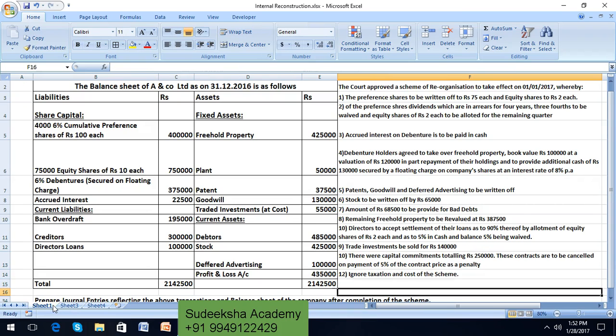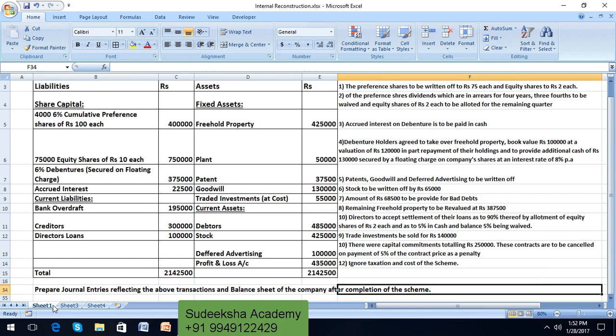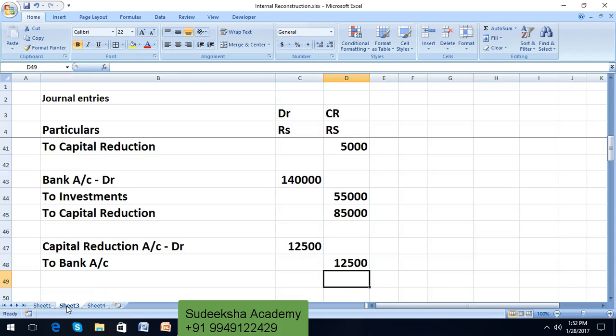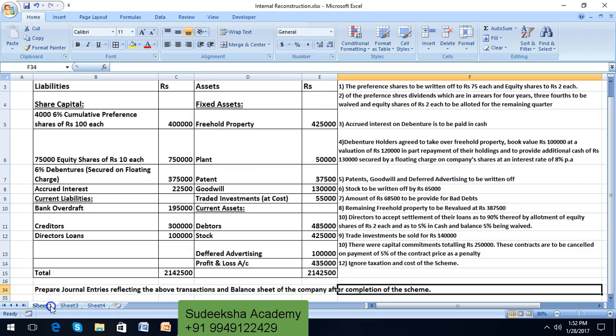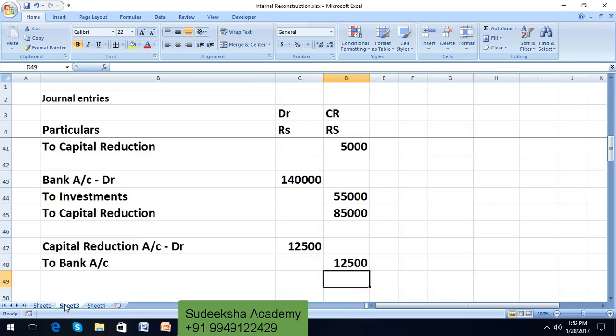Ignore taxation and the cost of this game. So we have completed the posting of journal entries. We can now prepare the respective accounts like capital reduction account, bank account and other accounts by using these journal entries.